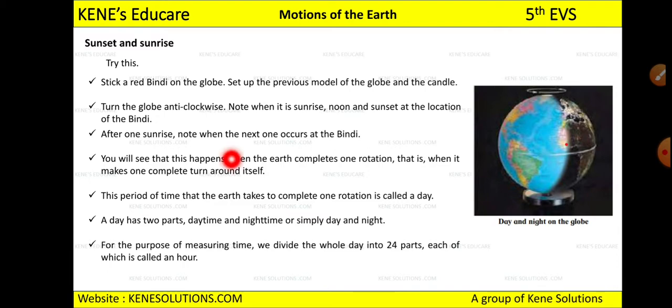Now see how the sunset and sunrise takes place. You can try this. Just take a red bindi which your mother uses, right? So you can take that red bindi and stick it on the globe like it is stuck here. Can you see it? Right? Now you can set up the previous model of the globe and the candle.